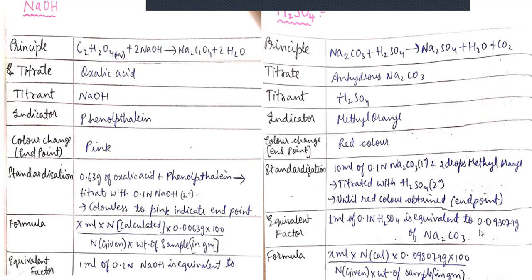And this is the equivalent factor, 0.09807. We place this equivalent factor in the formula so that we can calculate the percentage purity. The same formula is repeated here, with a small change: the equivalent factor changes. The remaining formula is the same: X mL, calculated normality, given normality, weight of the sample, everything is the same except the equivalent factor.